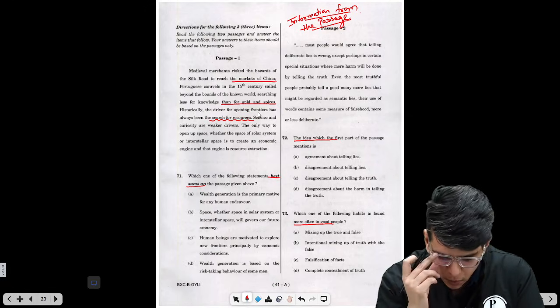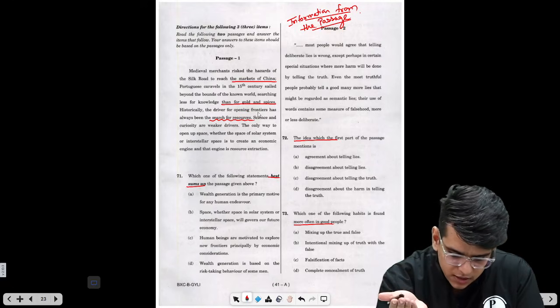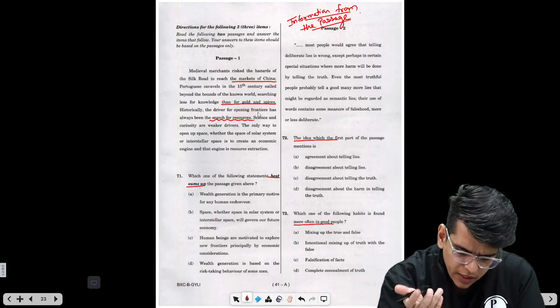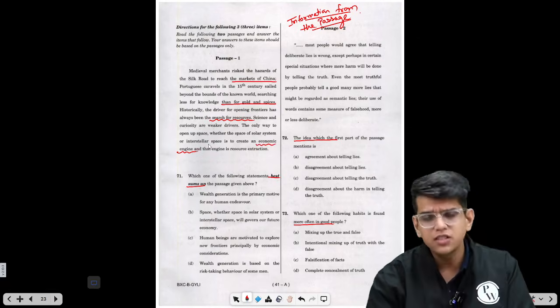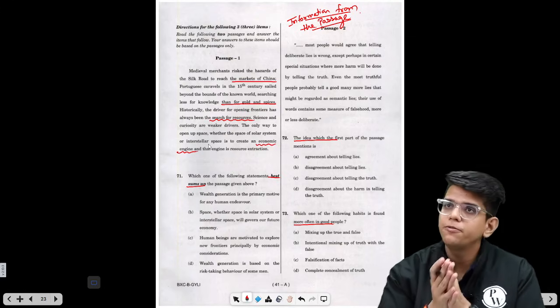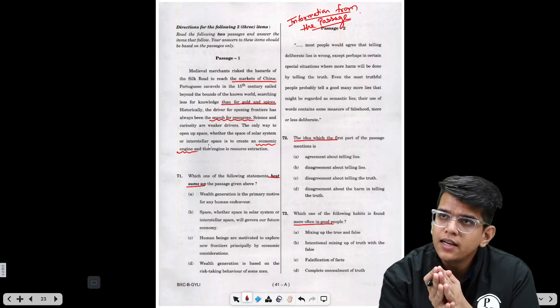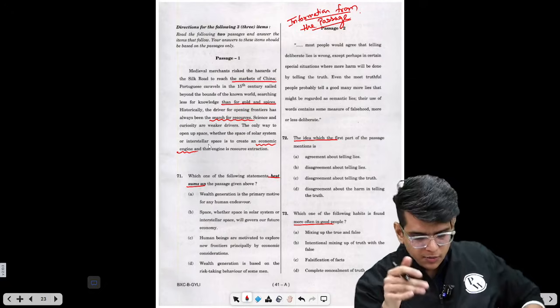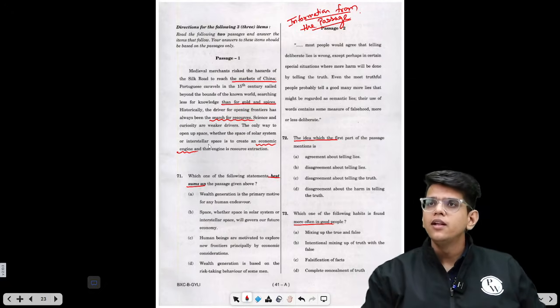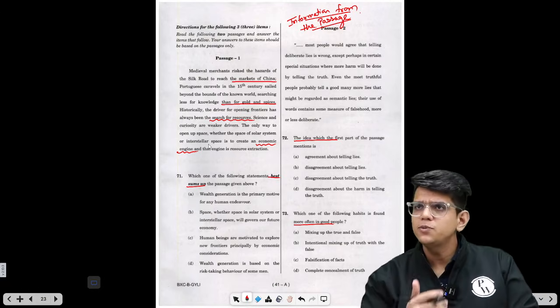The only way to open up space, whether the space of the solar system or interstellar space, is to create an economic engine. That engine is resource extraction. That means if we want to explore more area in space, we need to attach it to some economic exploration, and then only we will invest more and more in space exploration.